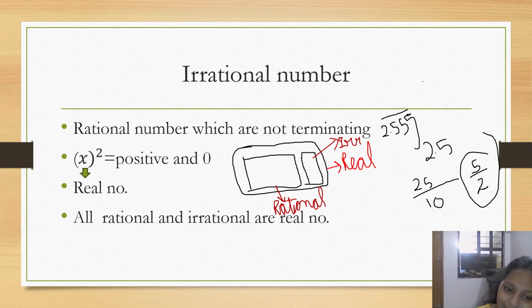And inside the rational numbers, there are integers. Inside integers, there are whole numbers, and inside whole numbers, there are natural numbers, right? If you see, this is integers.